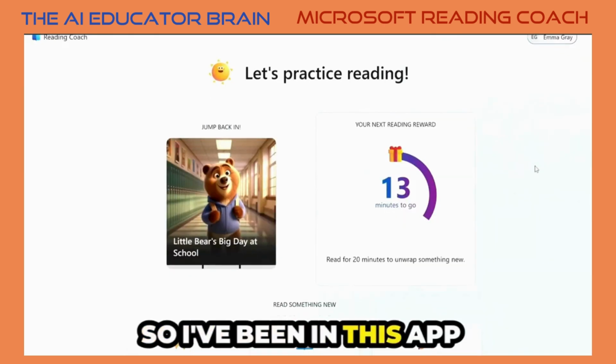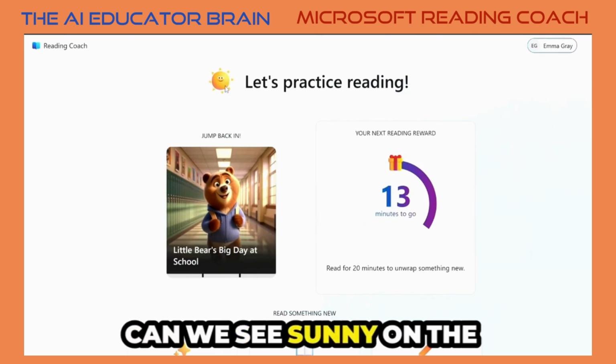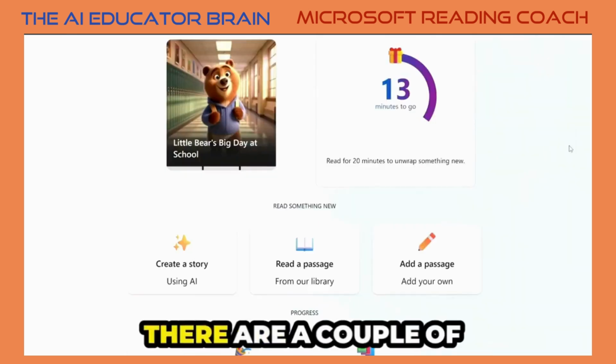So I've been in this app before. Can we see the app okay? Can we see Sunny on the top left? Everyone loves Sunny. There are a couple of things I can do here.